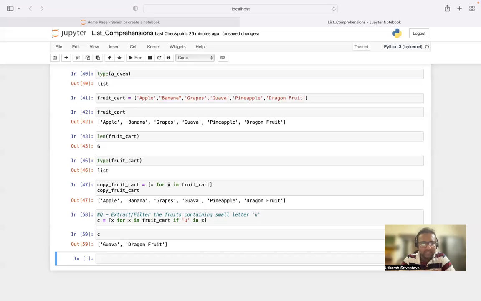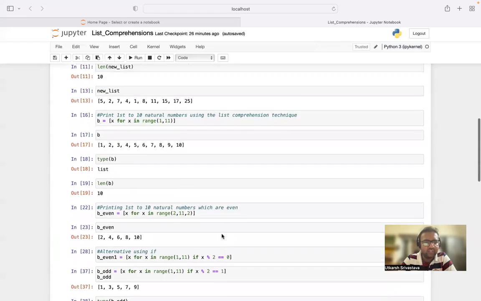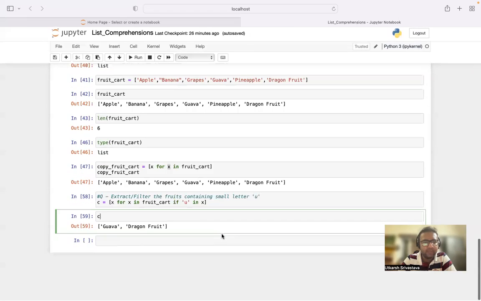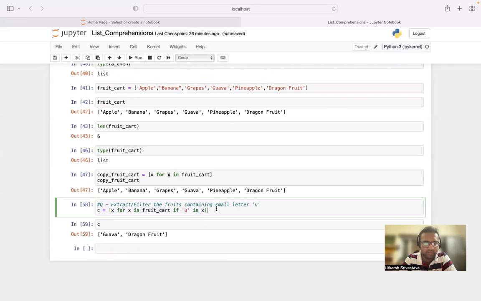So that's it. That is what a list comprehension is. In the next lecture, we'll see a different technique of list comprehensions.